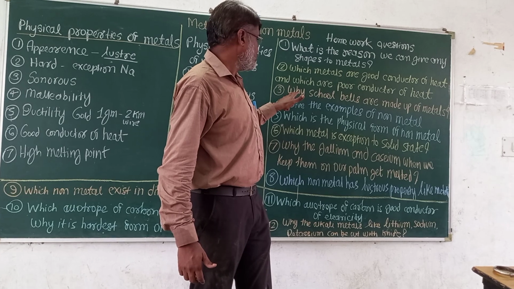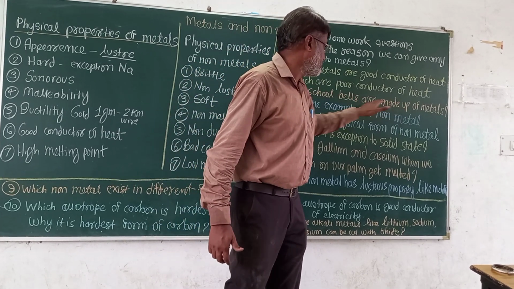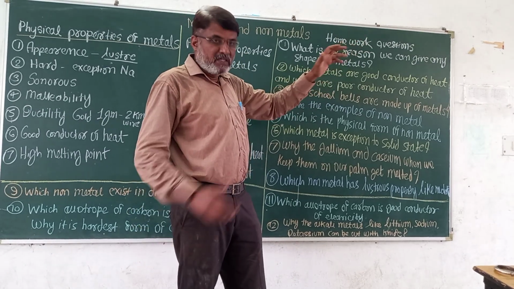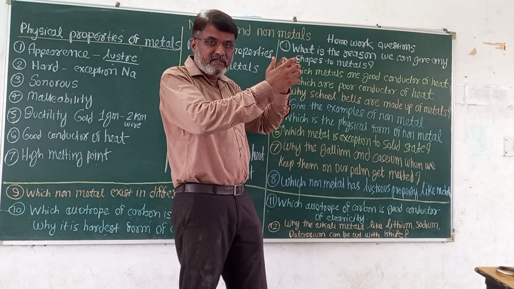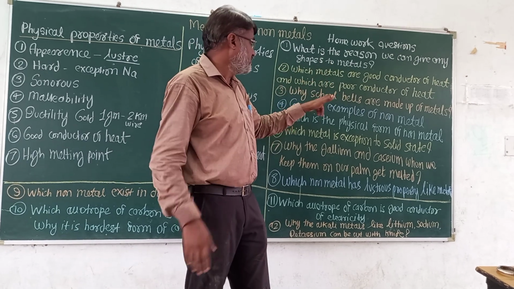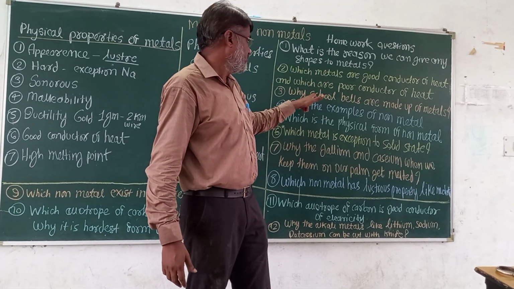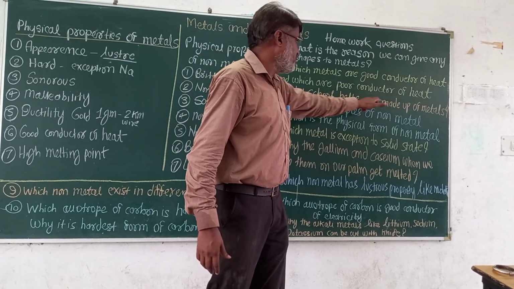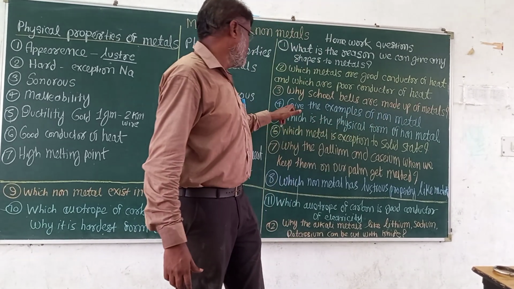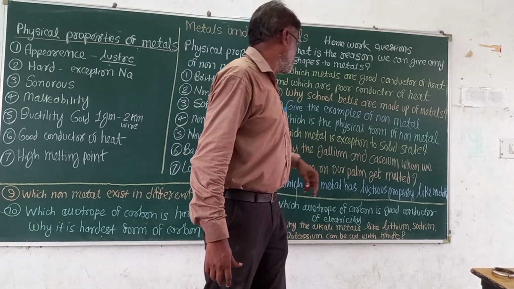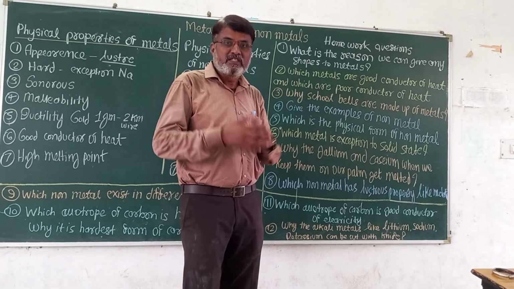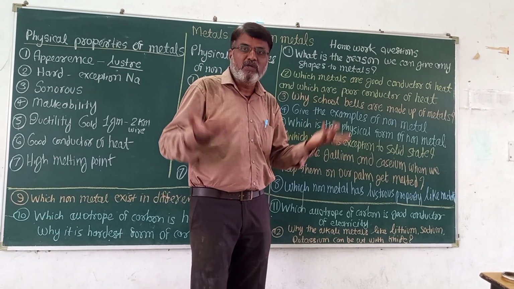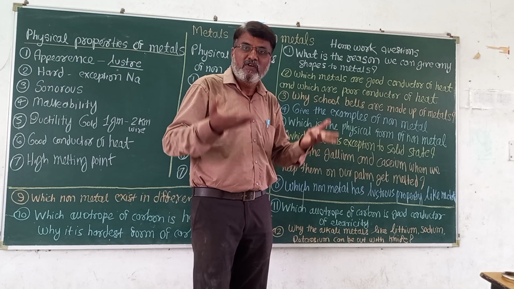Then next, why are school bells made up of metals? School bells are made up of metals just like iron. Due to that, when we hammer, that creates the sound. Sound making ability is there. That is the sonorous property. So the school bells are made up of metals. Then next, give the examples of non-metals. Sulfur is non-metal, carbon is non-metal, oxygen, hydrogen, all these are examples of non-metals.